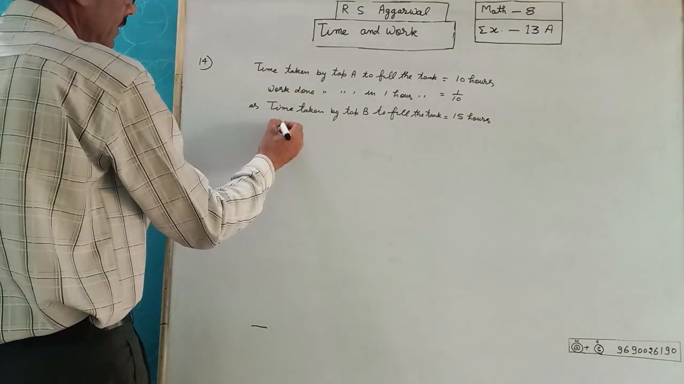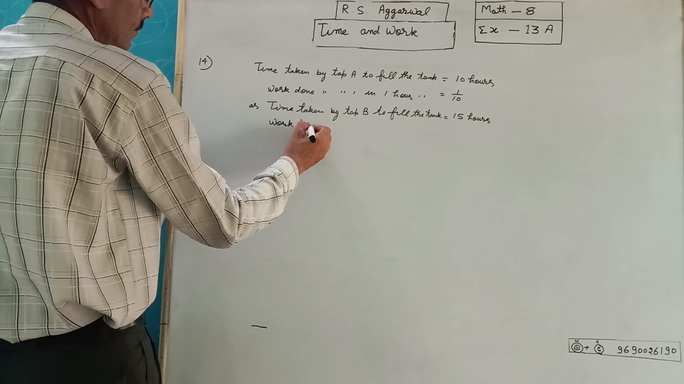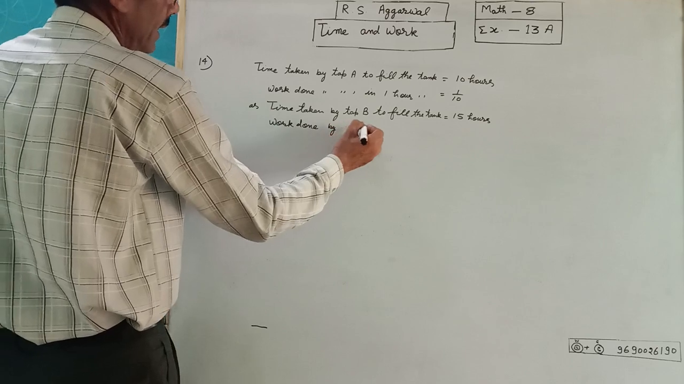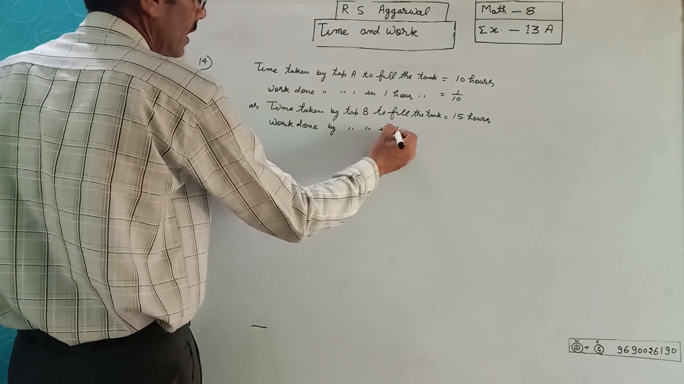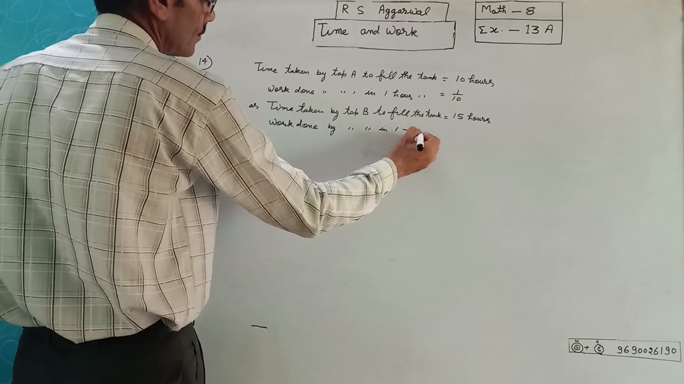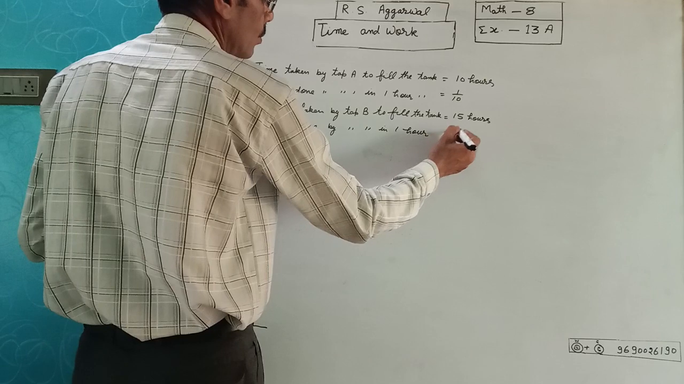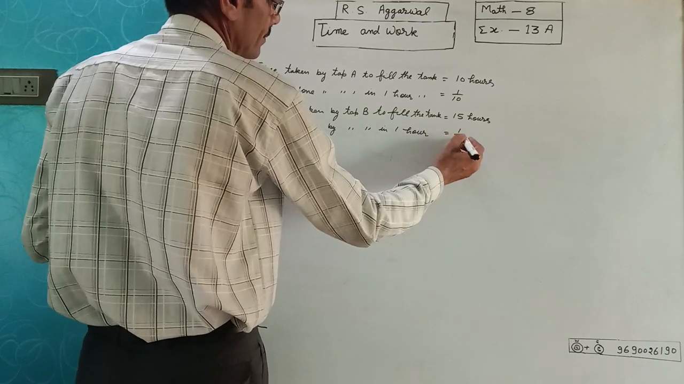Work done by tap B in 1 hour is equal to 1/15.